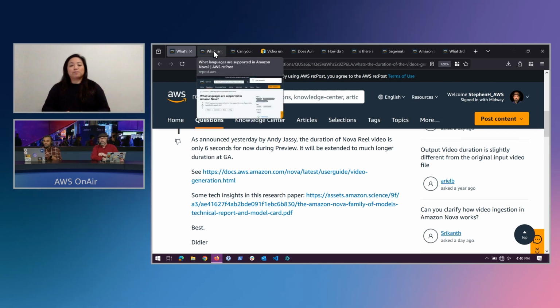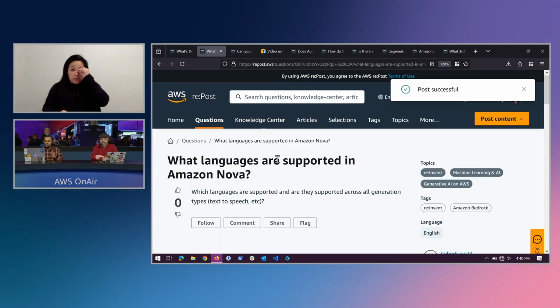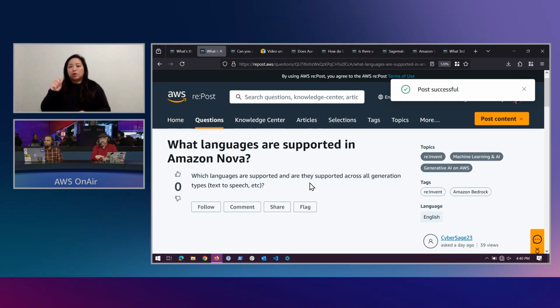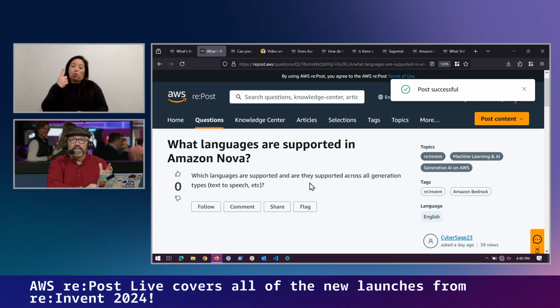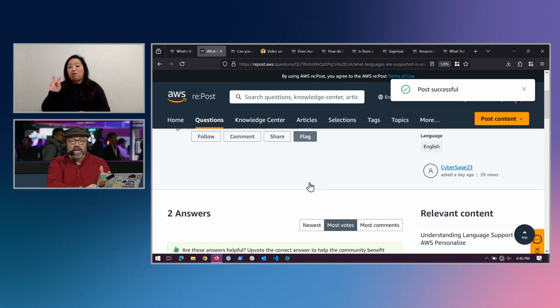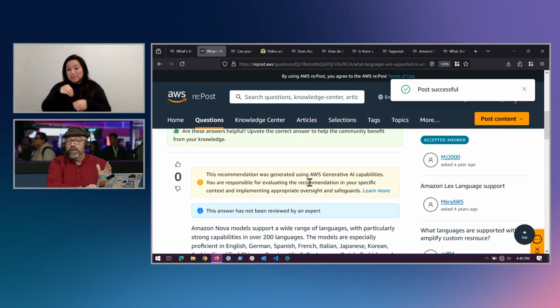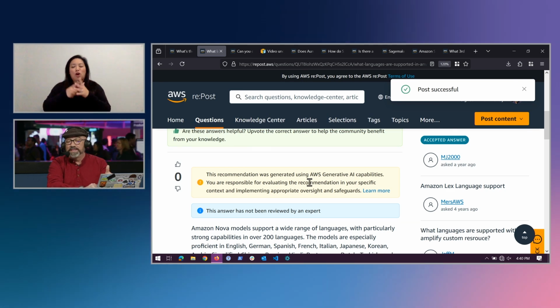Awesome. So we have one more question. A lot of excitement there with Nova. Cyber Sage 23 is asking what languages are supported in Amazon Nova? And this is one of the ones that I was really blown away by. In Nova, there are over 200 languages supported today. Just to clarify, our Repost agent already jumped in when that question was asked and gave a really good answer to it.